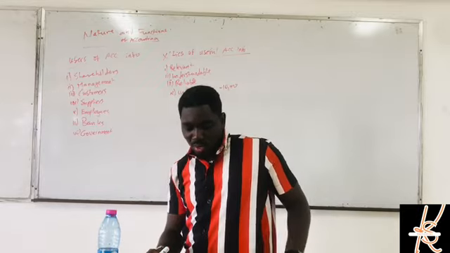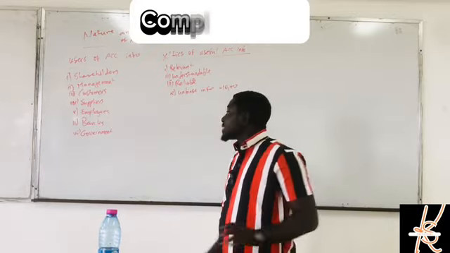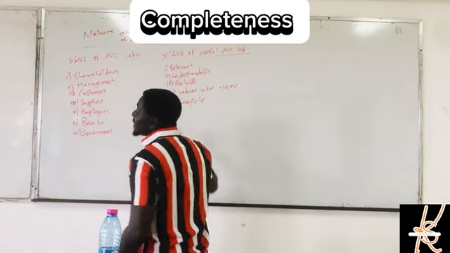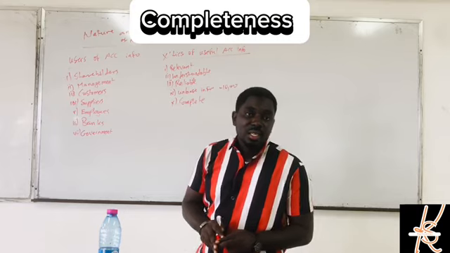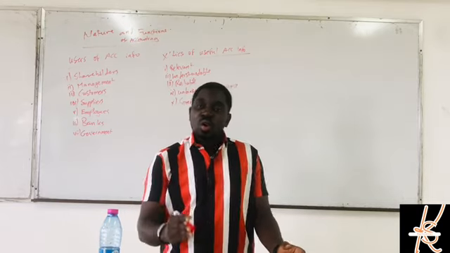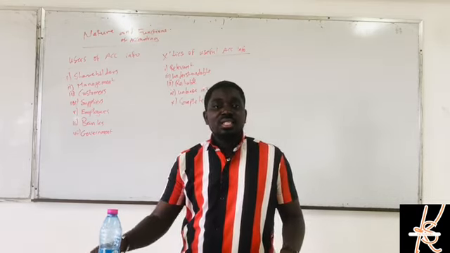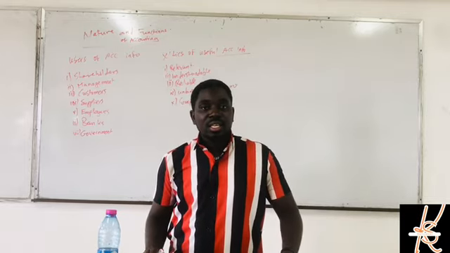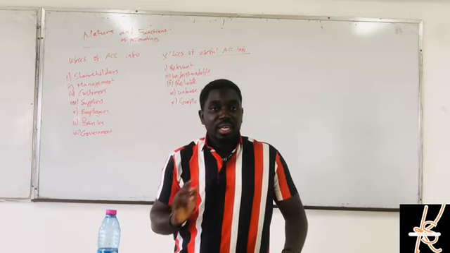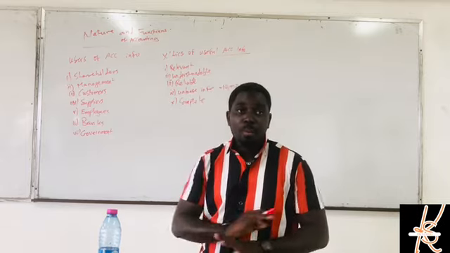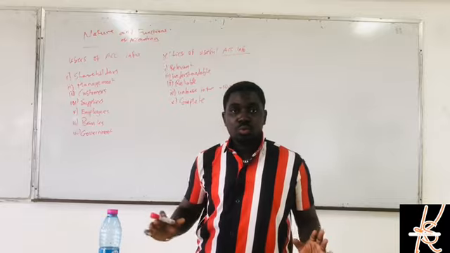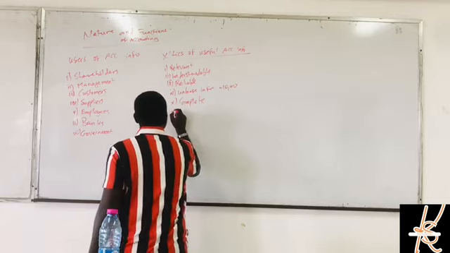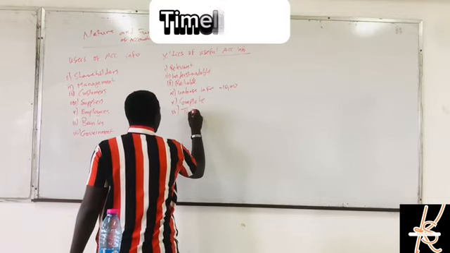The next one we are going to talk about is completeness. The information must be complete. We cannot depend on half information and then make a decision with it. No, it is not possible. So we need complete information to make a decision. The information will become useful if it is complete. Complete and useful.